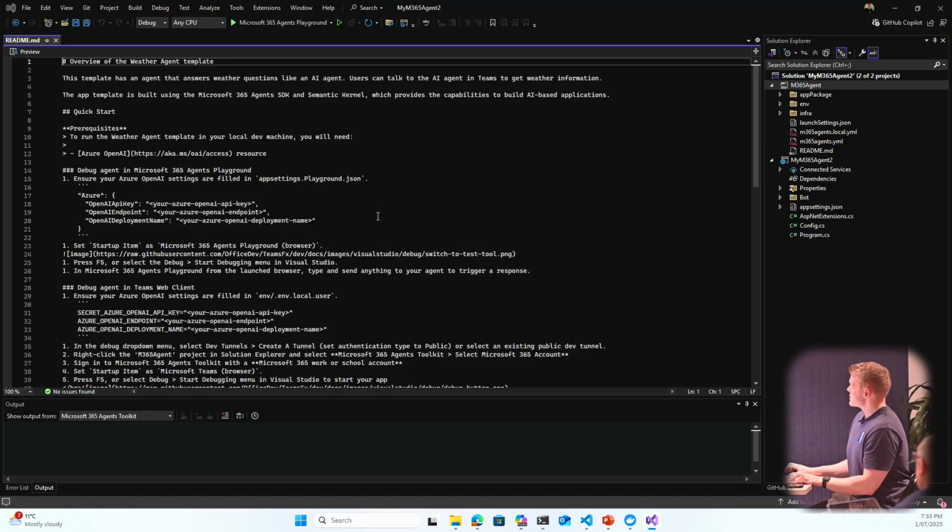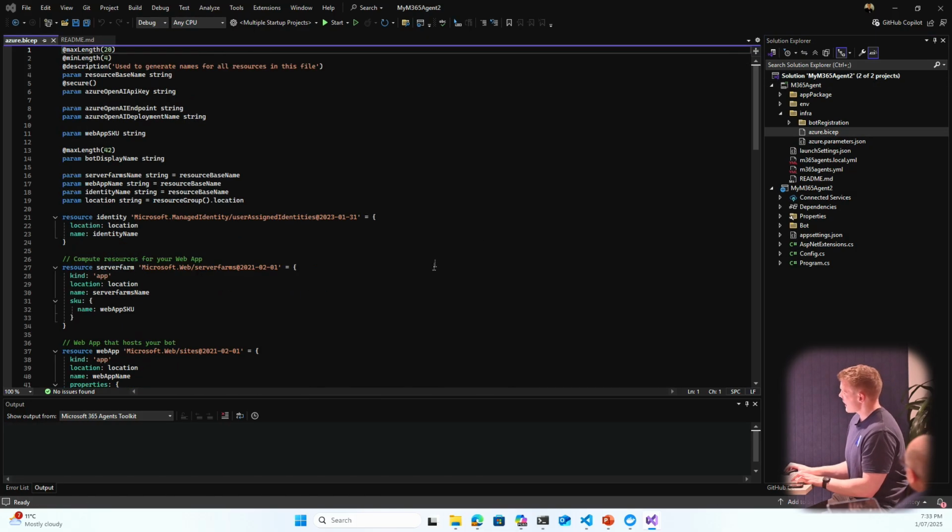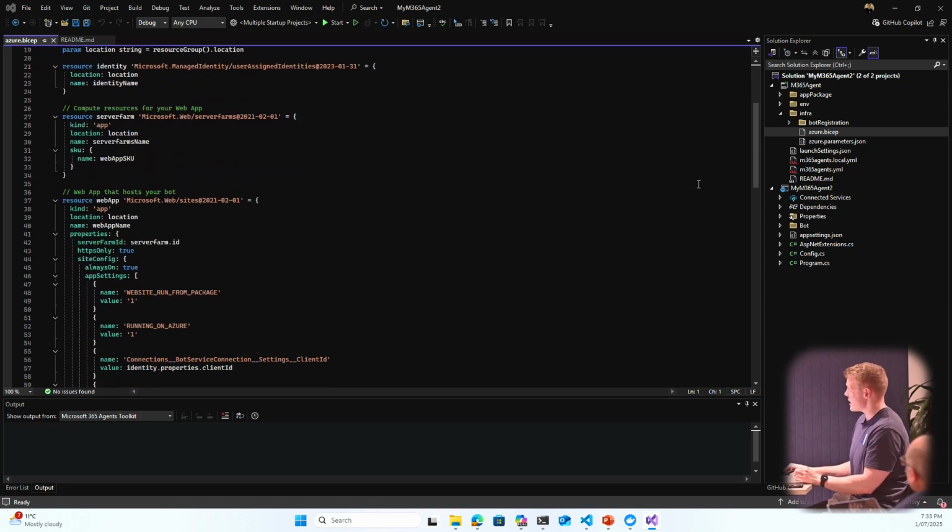So once that's created, I can see not only my application code that I showed earlier, but also some basic Bicep that scaffolds some compute for you that you can actually deploy to Azure and deploy this bot to. There was also, has anyone worked with dev tunnels in the past? Okay, it was a little bit painful trying to do local development. But hopefully with this, I'm just going to go ahead and press start.